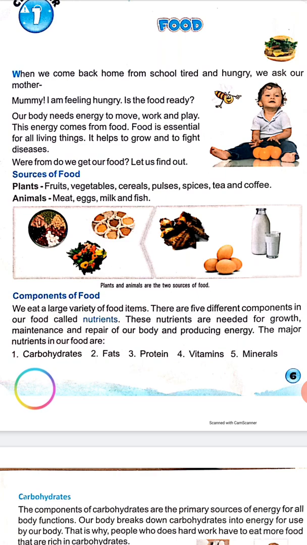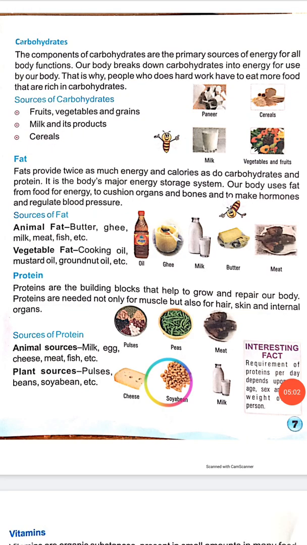First, carbohydrates. Second, fats. Third, proteins. Fourth, vitamins. And fifth, minerals. Students, we get these five types of nutrients from food. Now we will learn these nutrients one by one.